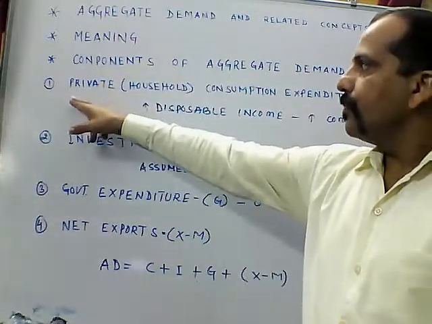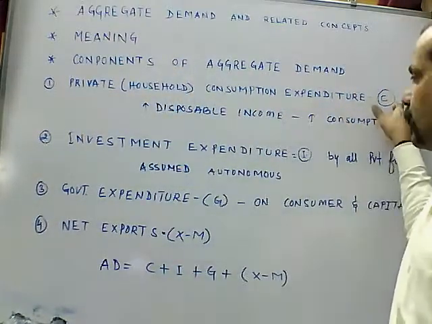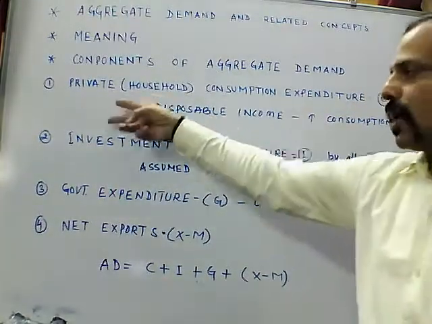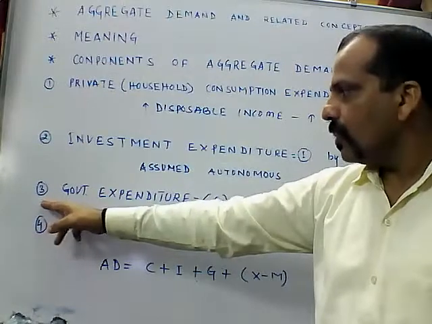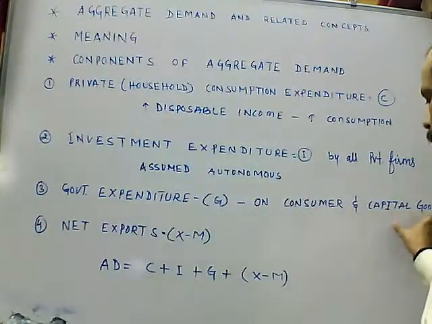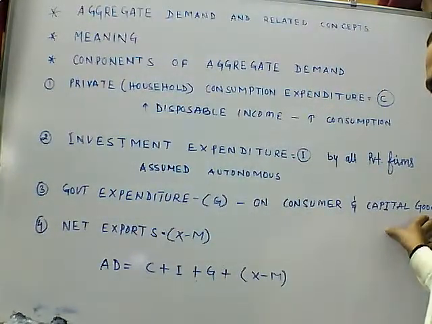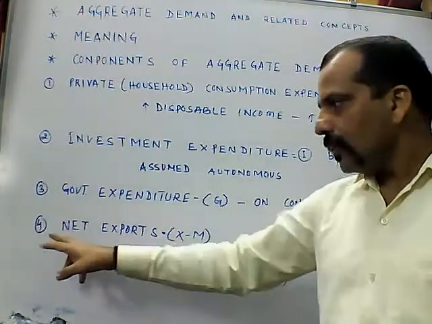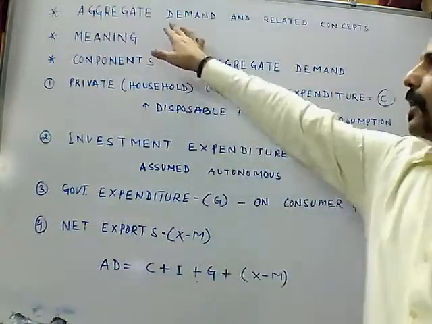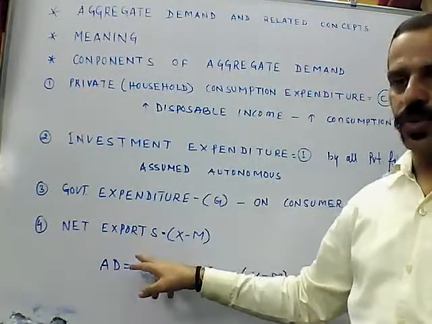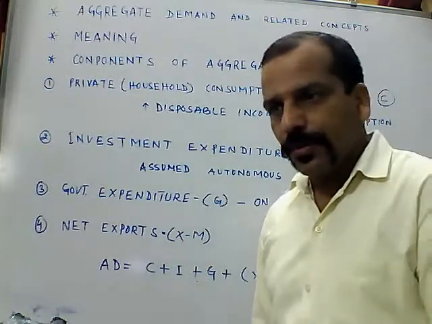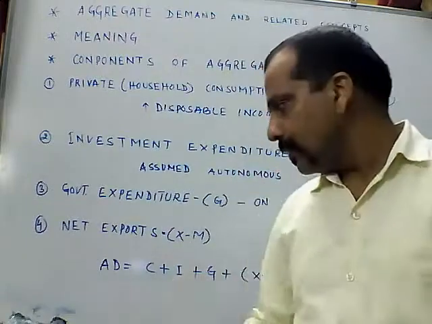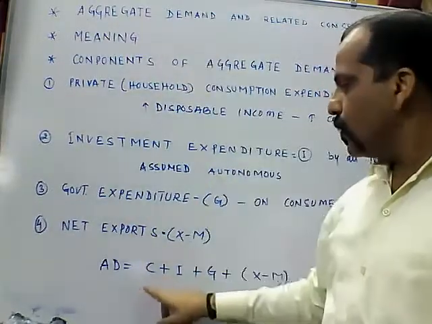So point number one, private consumption expenditure, C, and investment expenditure, I. These two are by the private sector. Third one, government expenditure on consumer and capital goods, for which we use G. Fourth point, which comes under aggregate demand, is net exports. So the components of aggregate demand, AD, is equal to C.